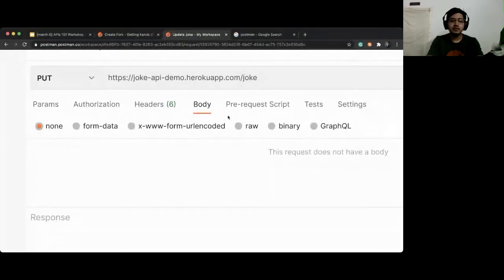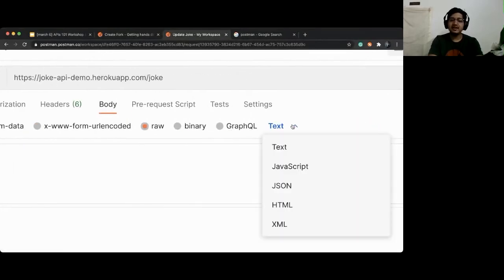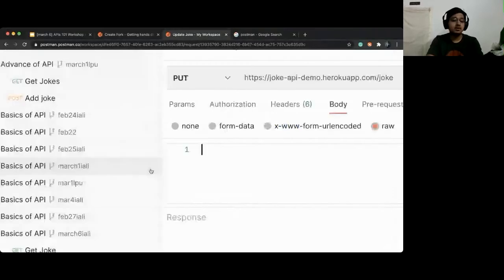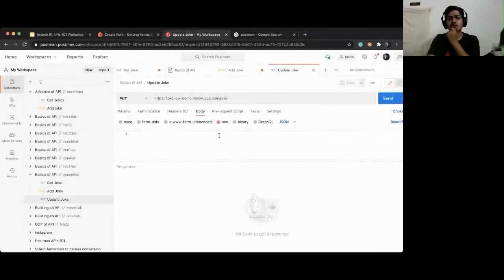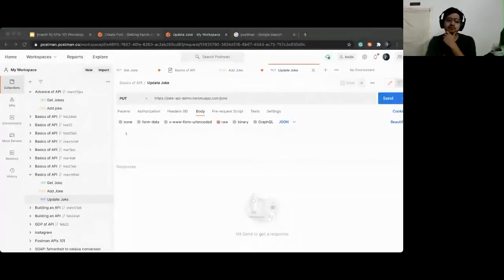Raw. Perfect. Raw. Then should it be text or JavaScript or JSON or HTML? JSON, because we're using REST API. Okay, so JSON. Now, where do I get this body from? I don't know where this body is. Where should I get this body from? I don't know how to send the data.